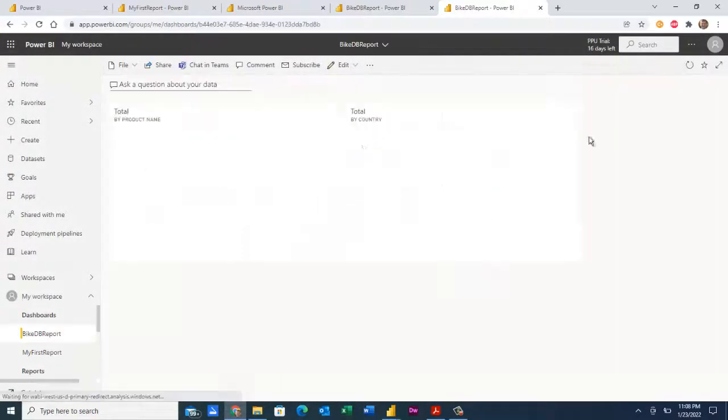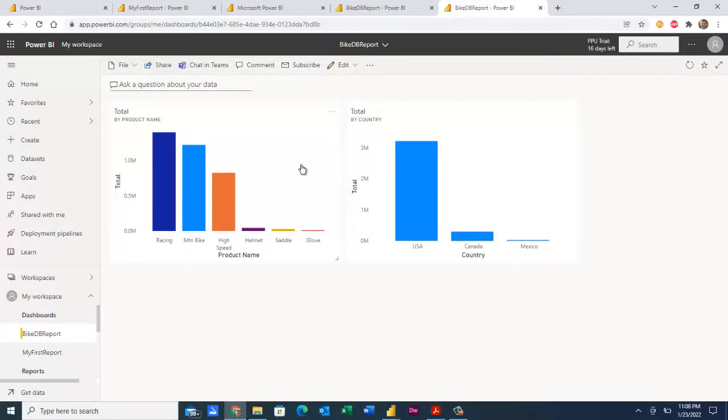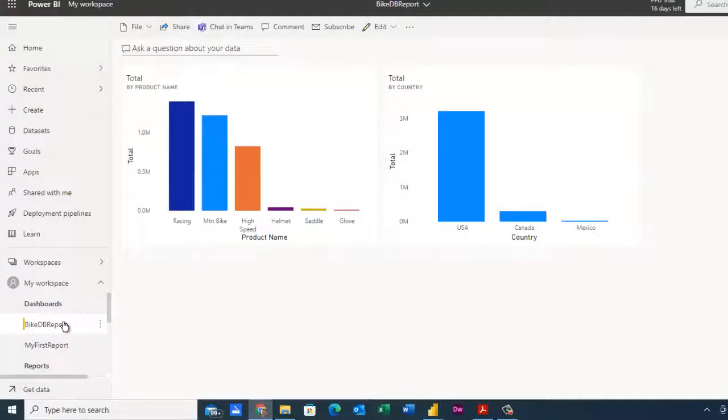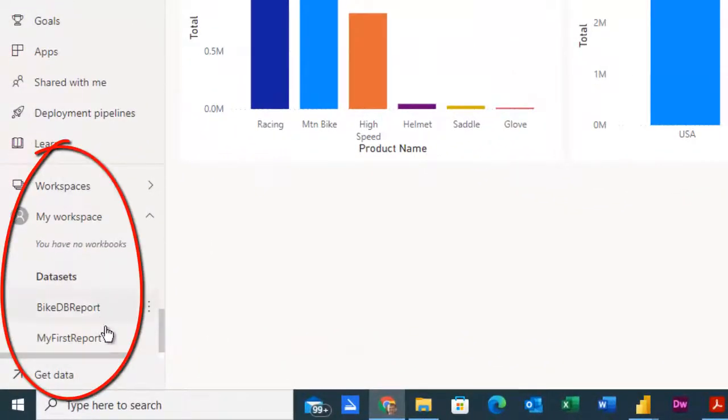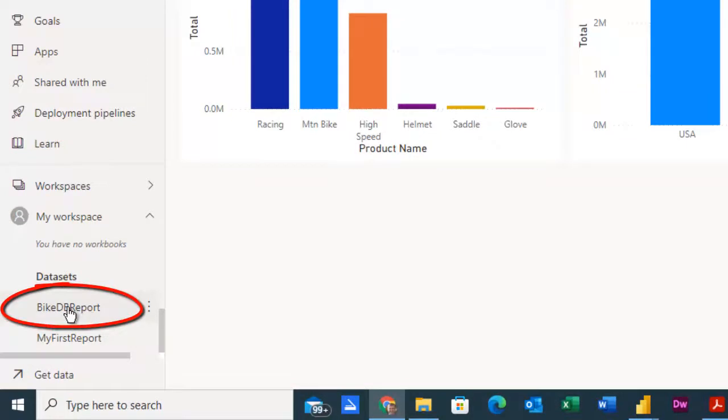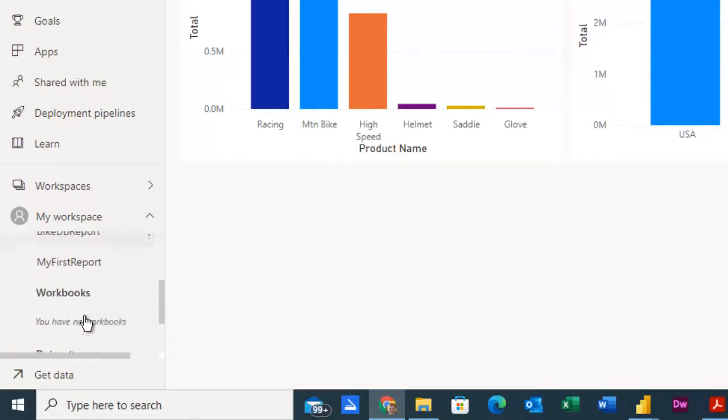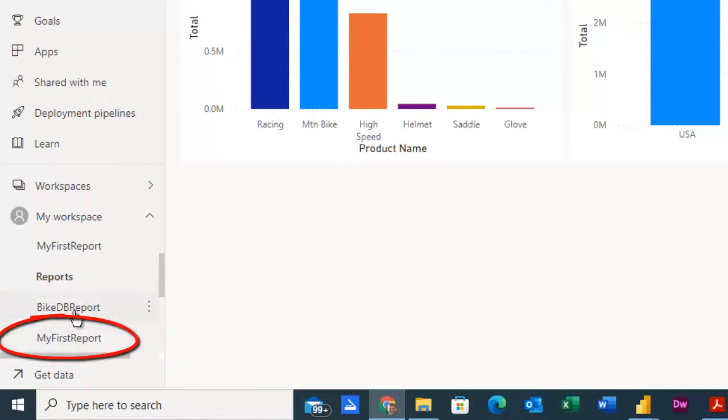Go to the dashboard to take a look at that, and these are the visuals I pinned up here. Now we're going to go through these menus in much more detail a little later. You can see that in my data sets I have a BikeDB report and I have my first report. So those are the two data sets, or the database that's been uploaded to the Power BI web server. Looks like I have my reports here, my BikeDB and my first report.